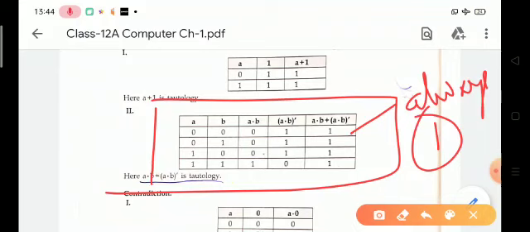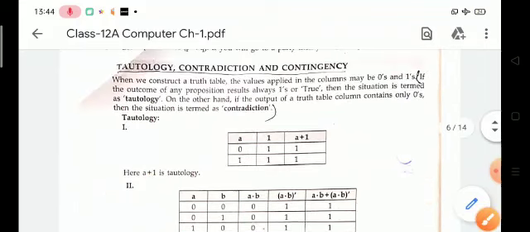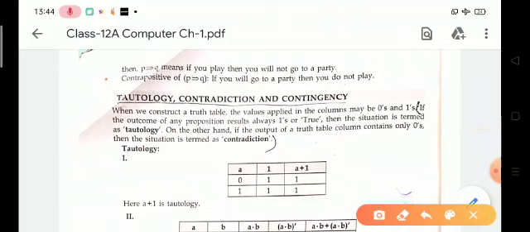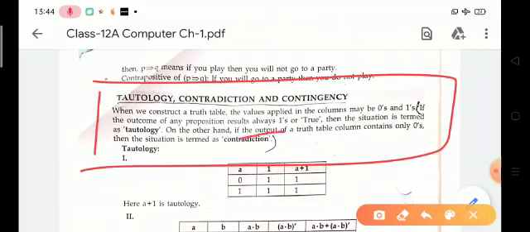Next one, contradiction. If the output column of the truth table contains only 0, it is a contradiction situation.